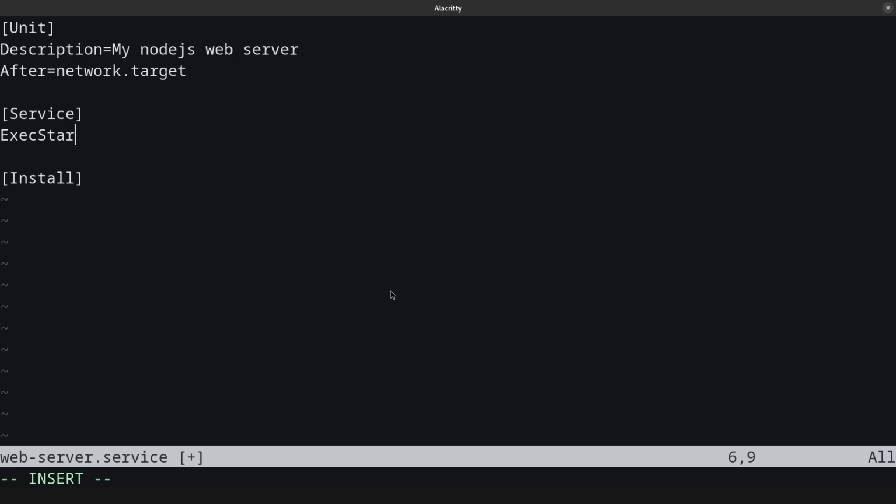In this case, we are going to use ExecStart, and this is important, because this is the command that we are going to use to execute the Node.js web server, and it's important to handle the location and the process or command we are going to use.